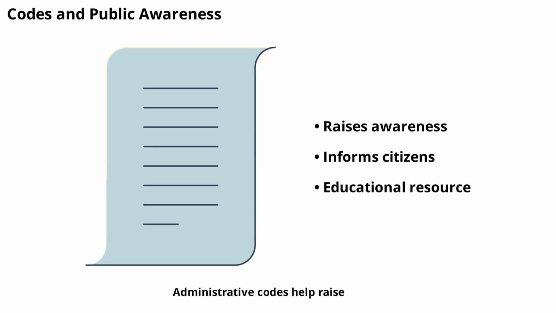Administrative codes help raise public awareness about important issues. By publishing rules on topics like health, safety, and the environment, agencies inform citizens about their rights and responsibilities. Public awareness leads to better compliance and helps people make informed decisions. The code serves as an educational tool as well as a legal document.